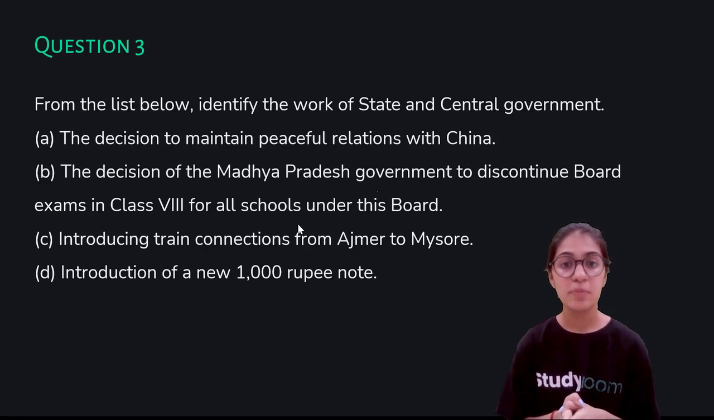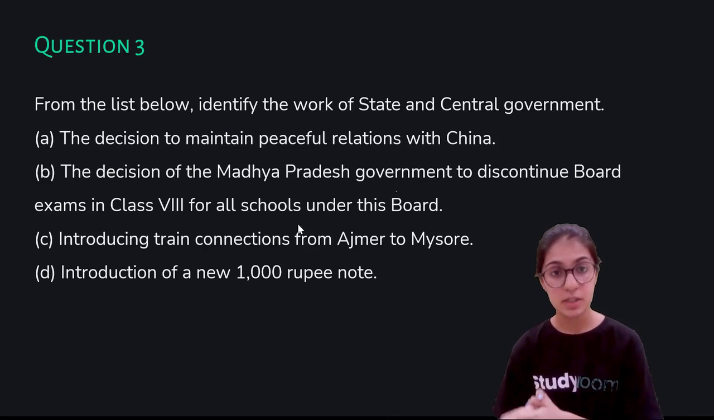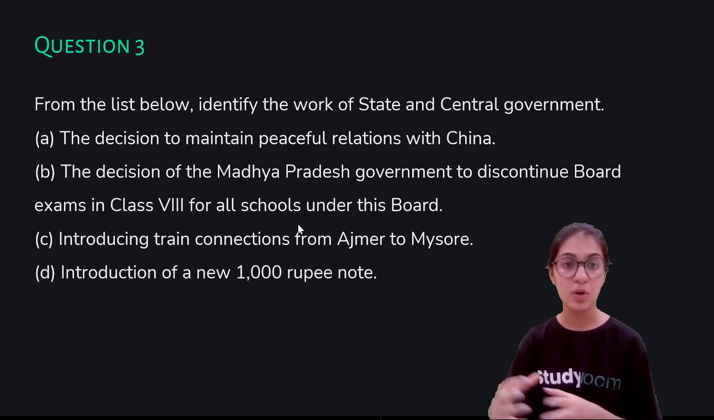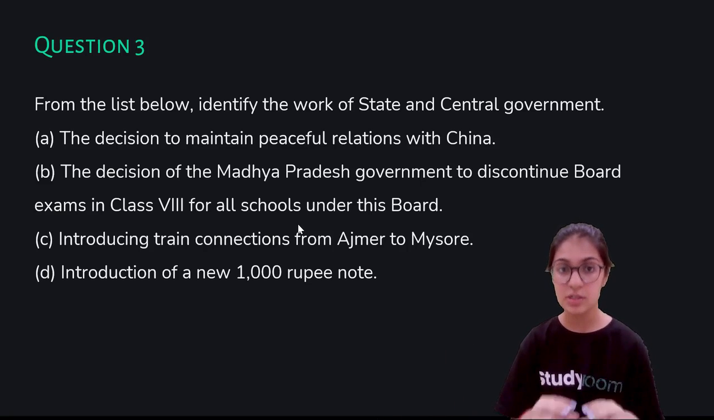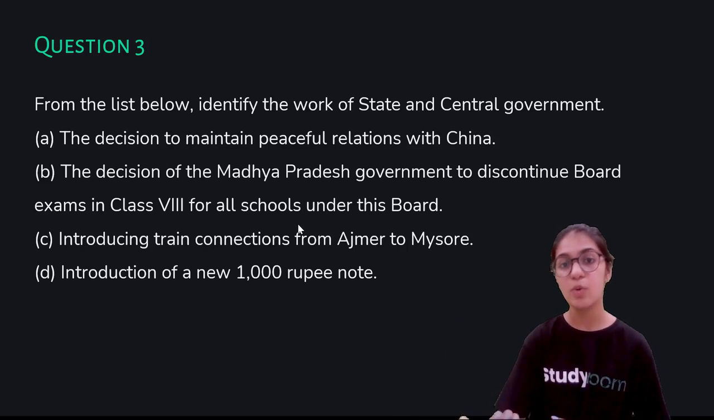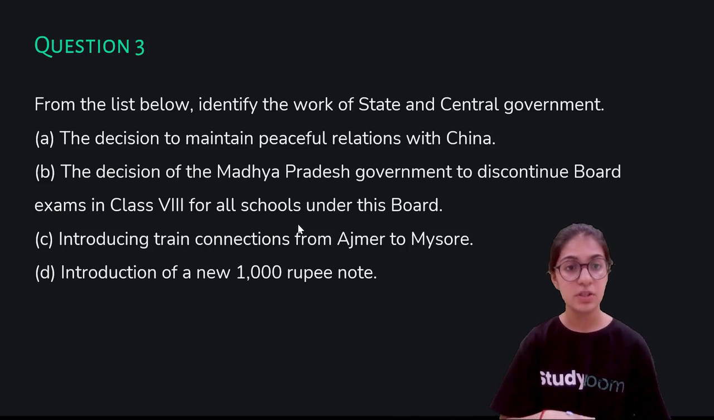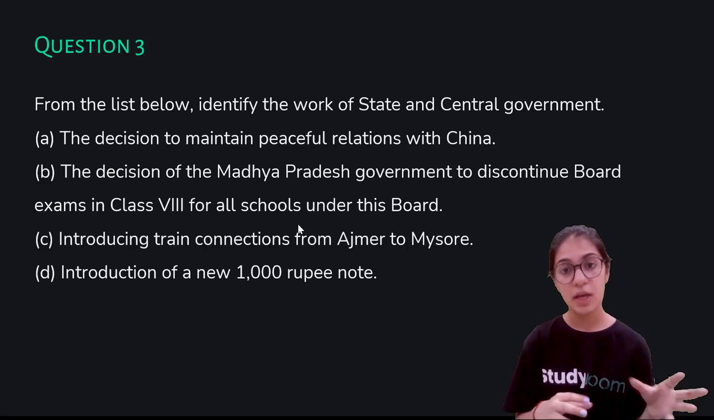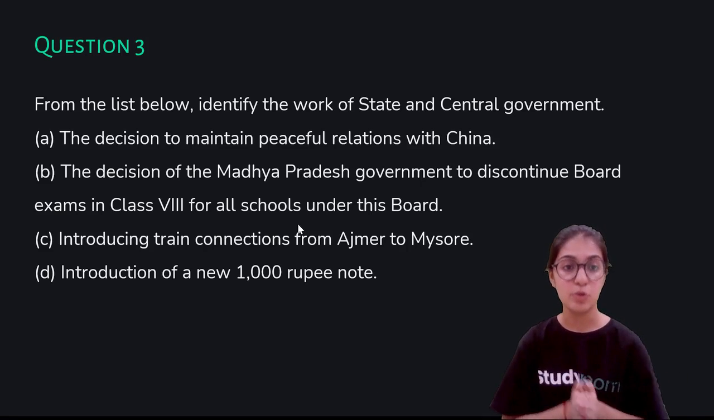B, the decision of the Madhya Pradesh government to discontinue the board exams in class 8 for all the schools under this board. Basically this is a state matter, because it belongs to only one state, that is Madhya Pradesh, so the state government will look after this work. C, introducing train connections from Ajmer to Mysore. This again is a state matter, so the state government will look after it.